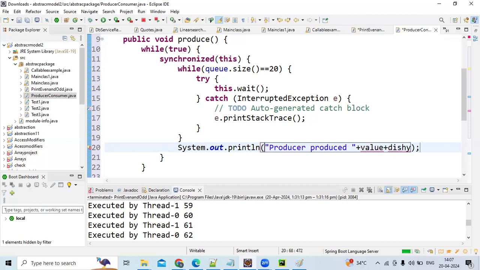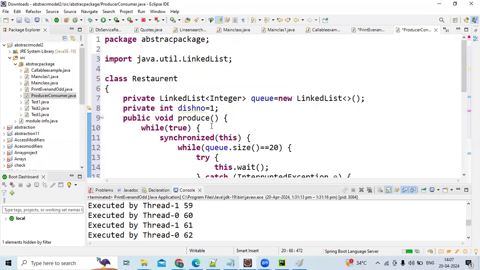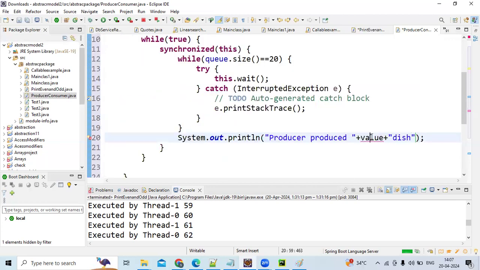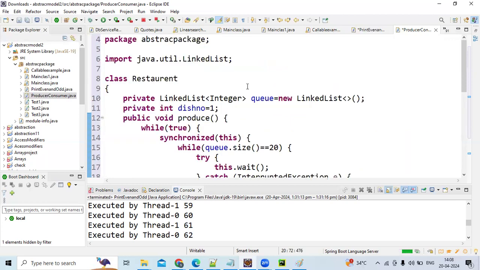Why am I getting an error, guys? This number. Okay. Is it fine, guys? Now there will be an add method, guys. For linked list in the collection framework, I'll tell you, there will be an add method.